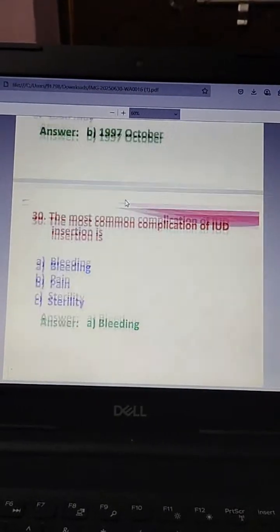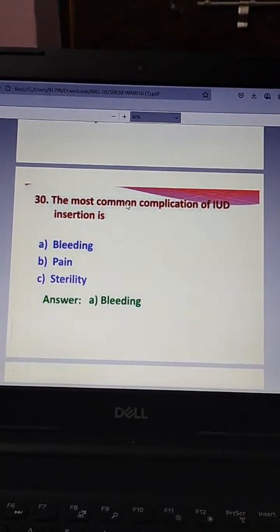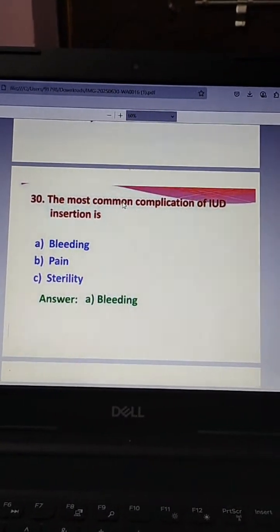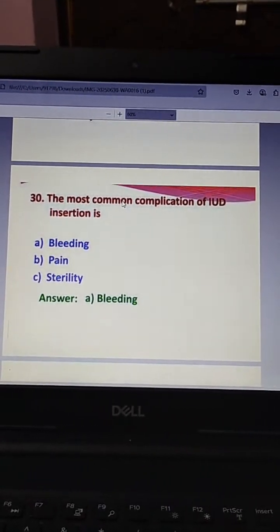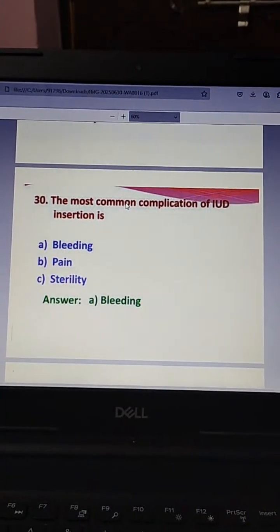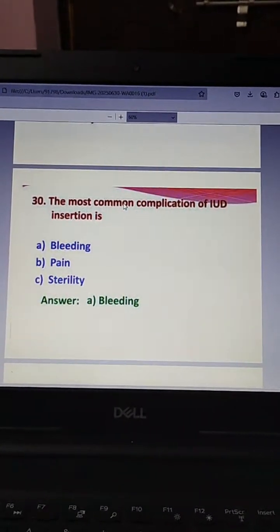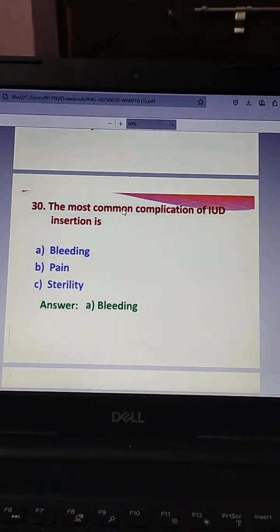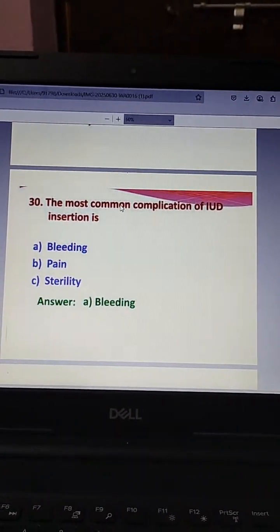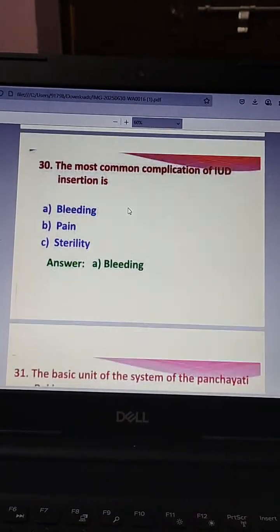Okay. The next question. The most common complication of intrauterine device insertion is: bleeding, pain, sterility. The answer is bleeding.